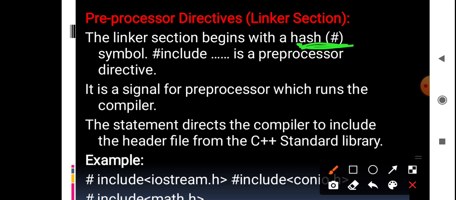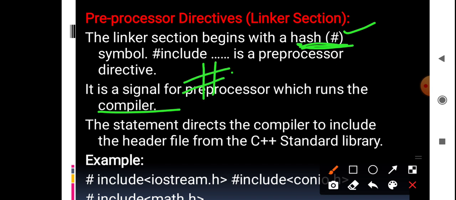It is a signal for the preprocessor which runs with the compiler. Whenever we have this hash, it tells the compiler that there will be header files. The statement then directs the compiler to include all the header files.